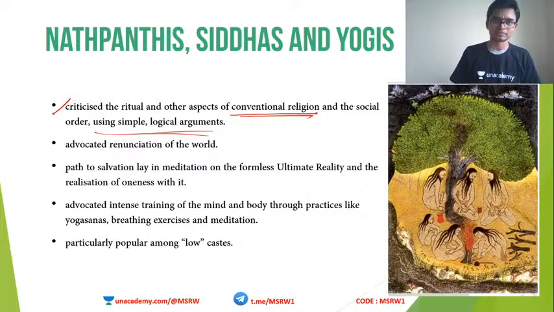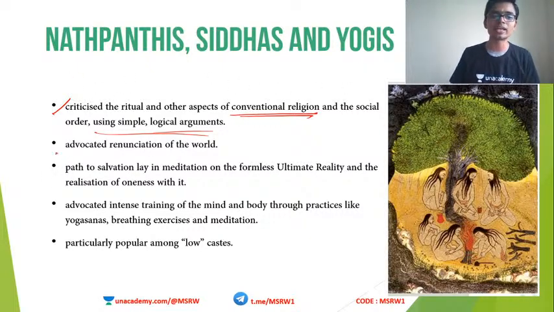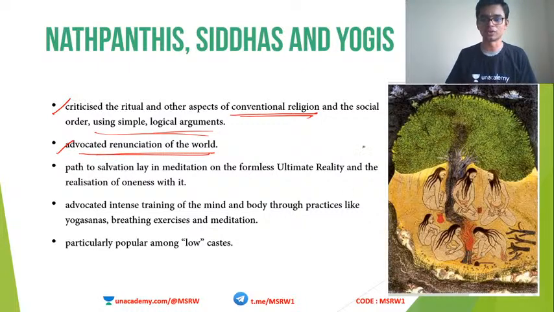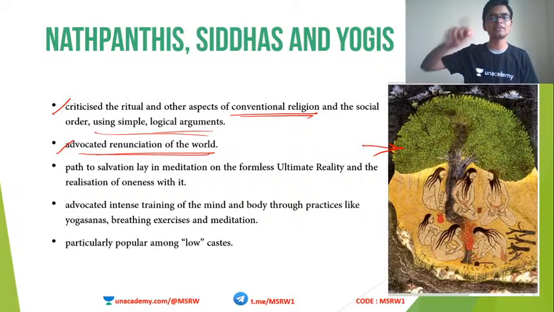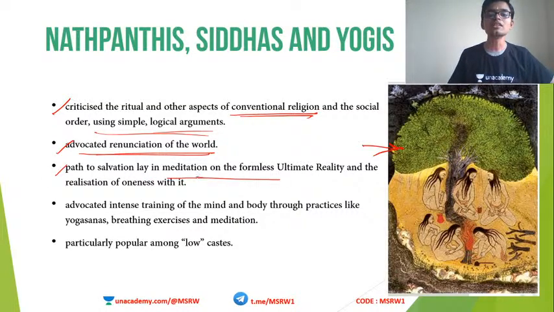Alright, but contrary to the sages of Maharashtra, the Nathpanthis, Siddhas and Yogis advocated the renunciation of the world. Remember this figure, okay? Just remember this figure so you will understand. Most of them are wearing no clothes, which means they have renounced this world. All the materialistic things have been sacrificed. They said that the path to achieve salvation lay in meditation of the formless ultimate reality.